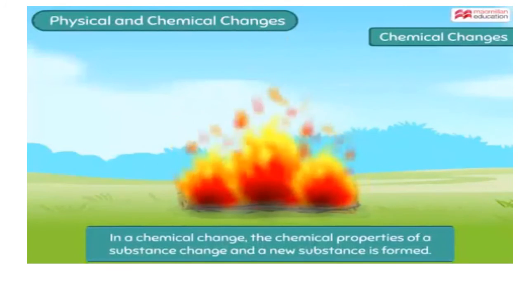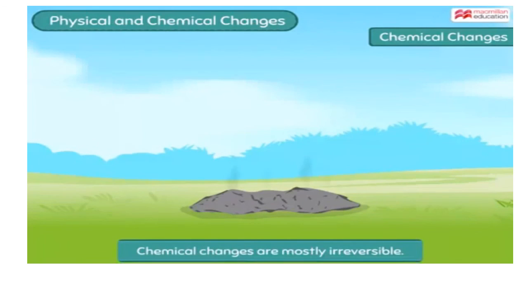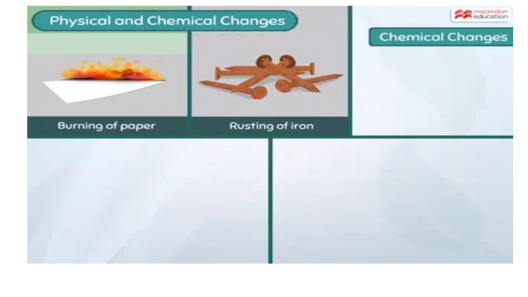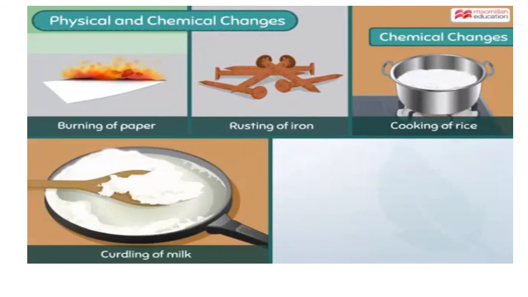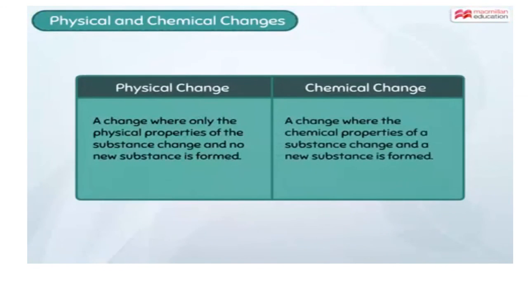Such a change, where the chemical properties of the substance change and a new substance is formed, is called a chemical change. Chemical changes are mostly irreversible. Burning of paper, rusting of iron, cooking of rice, curdling of milk, and ripening of fruits are chemical changes. So now you know all about physical and chemical changes.